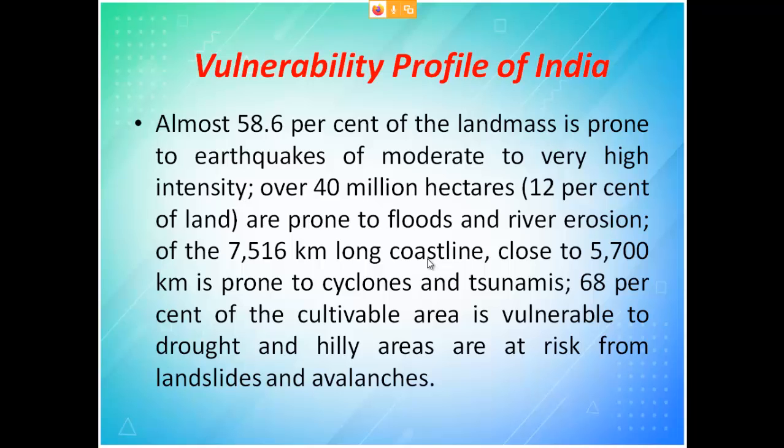Close to 5,700 kilometers are prone to cyclone and tsunami. Okay, all coastal regions will not go for tsunami, even though you have 7,516 kilometers. Only around 5,700 are prone to cyclones and tsunamis.